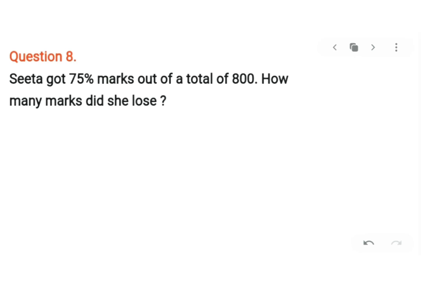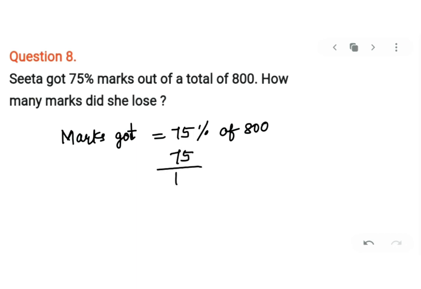Problem number 8 says, Sita got 75% marks out of total 800. How many marks did she lose? So whatever she got, let's see, she got 75%. So how we will find total marks which she got? So we will write marks got is equal to 75% of 800. Correct? So that will be 75 upon 100 of 800. That will be 600. So she got 600 marks. How many marks did she lose?